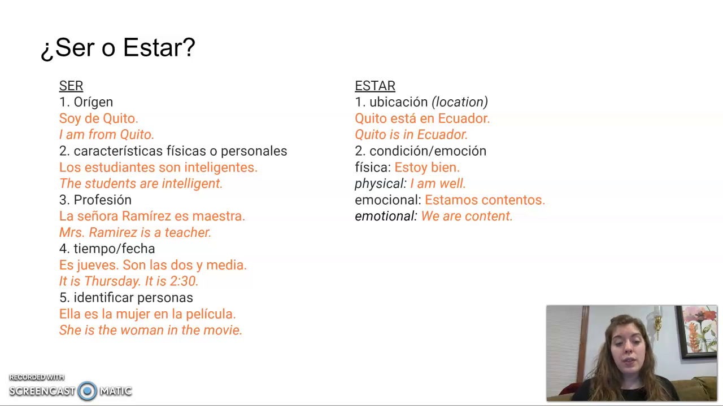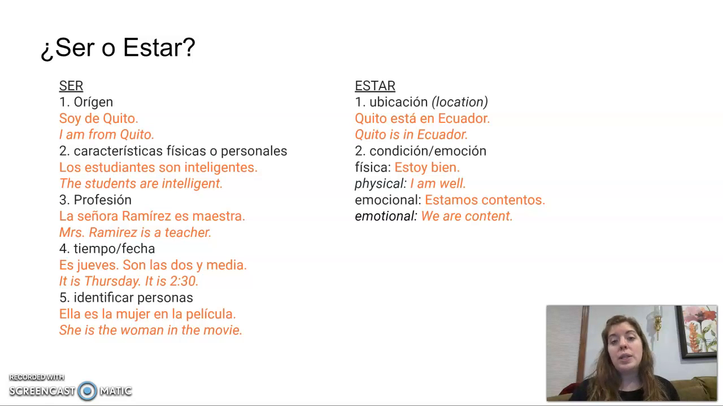Tiempo, fecha, the date and the time, even though these are things that change, this is something we always use ser for. Identificar personas, when you identify somebody, you say, oh, she is this person, he is that person, and you're identifying who someone is. That's not going to change. It's going to be that person. It's not going to suddenly, poof, be a different person. So those are why those 5 different situations use ser. They're more permanent and change less easily.